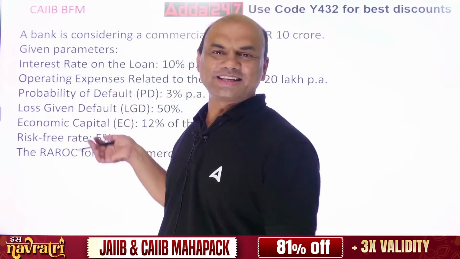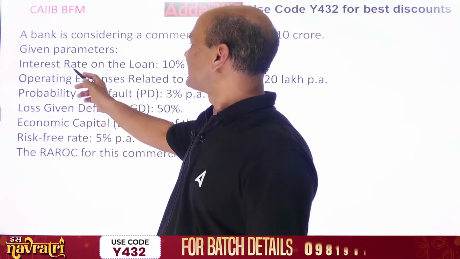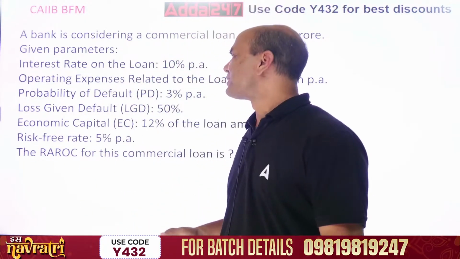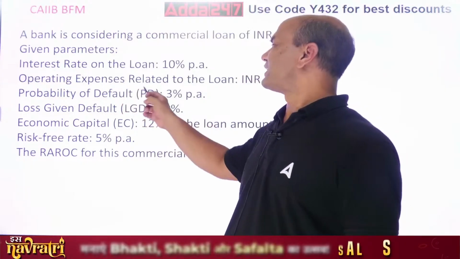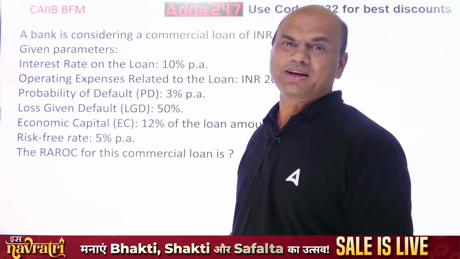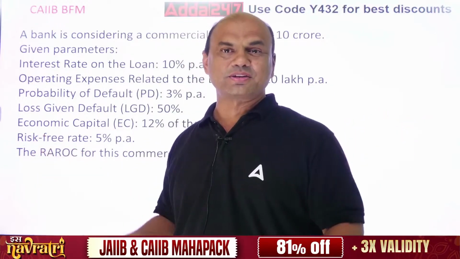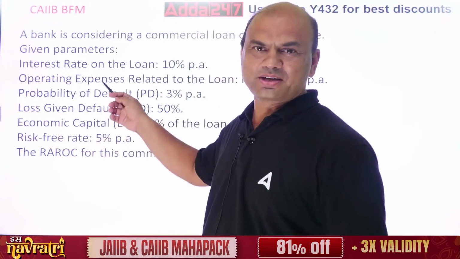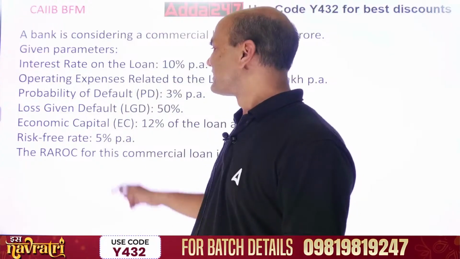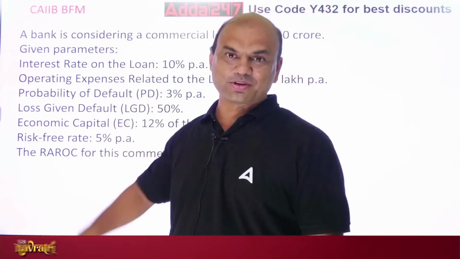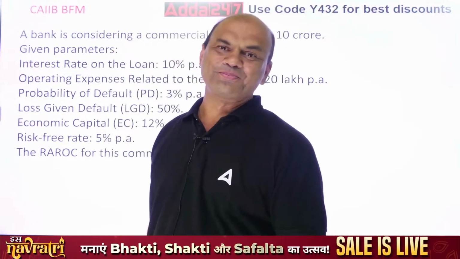So, whatever are easy ones, I'll skip that. Interest rate on loan, you know it. So, we'll skip it. Operating expenses, that also you know it. Operating means what? Your salaries, your maintenance cost, okay, all these things, that you know it, skip. Probability of default. Now, these terms are important. What is PD? Probability of default.